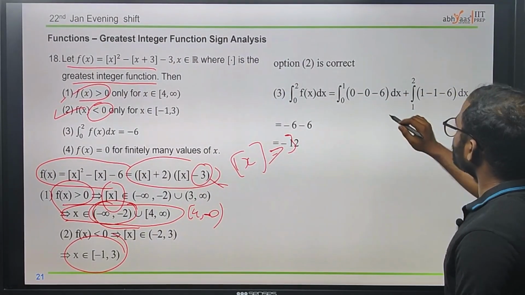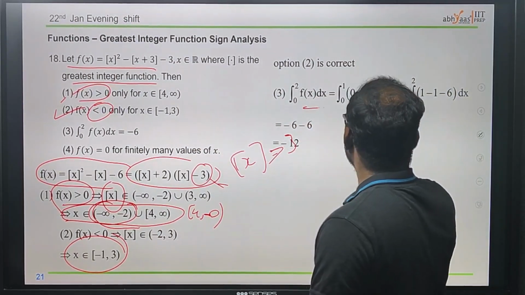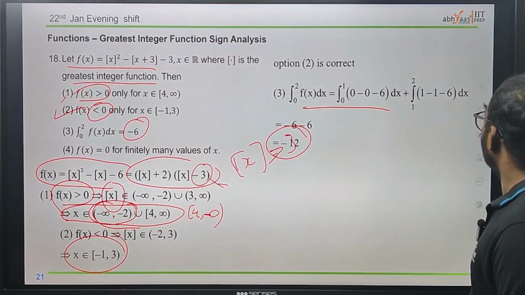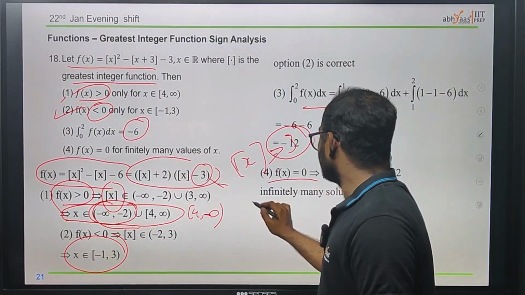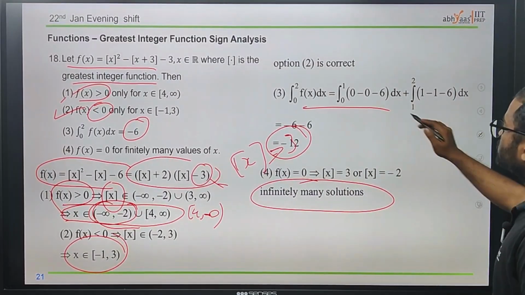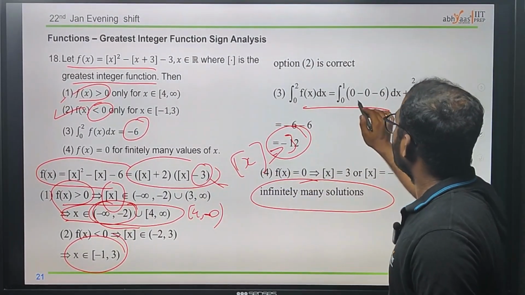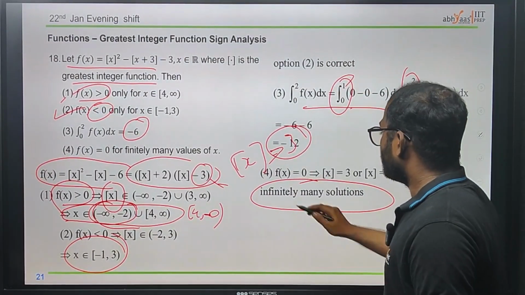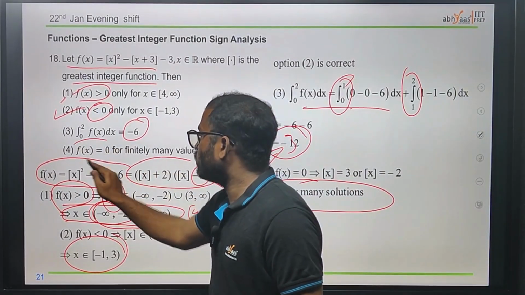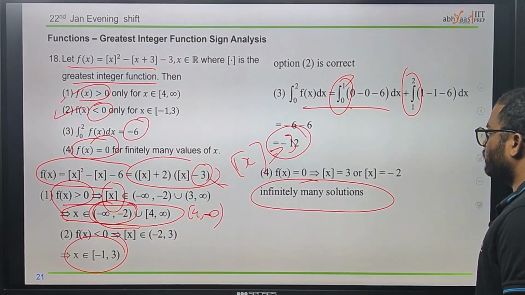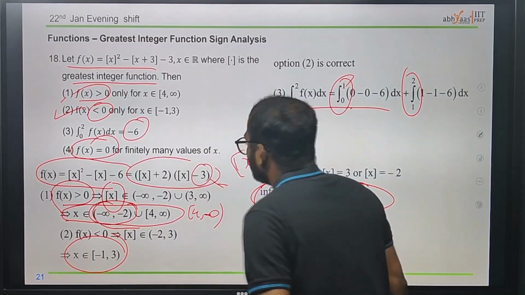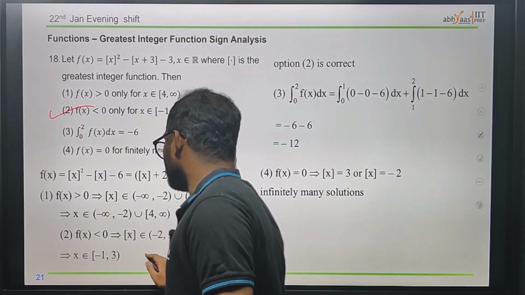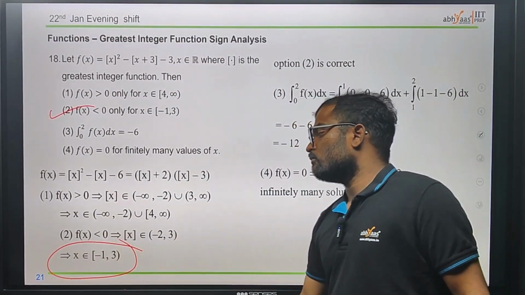Next one, for this one, which is the integration they gave, it is equal to -12, but in the question they gave -6, which is wrong. And for finitely many solutions, in the third option we got infinitely many solutions. For the integration of the greatest integer function, we just divide it. Next, for the fourth option, we have to check equal to 0. For finitely many solutions, we are getting infinitely many solutions. For that reason, the second option is the only correct answer, because by taking less than 0, we get -1, 3.